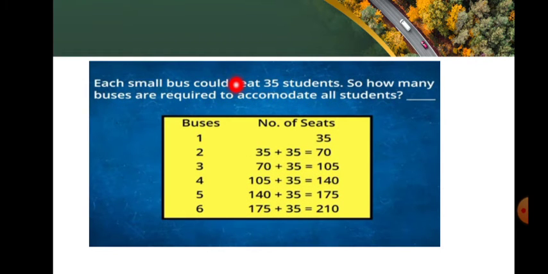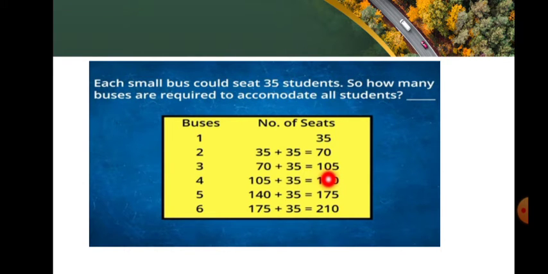Each small bus could seat 35 students. So how many buses are required to accommodate all the students? In the first bus, we can accommodate 35 students. In the second bus, we have to add 35 seats. 35 plus 35 is equal to 70. So 70 students can sit in 2 buses. In the third bus, we add 35 to get 105.